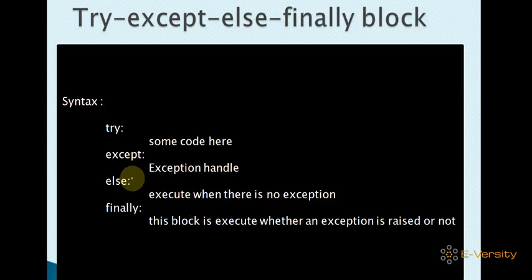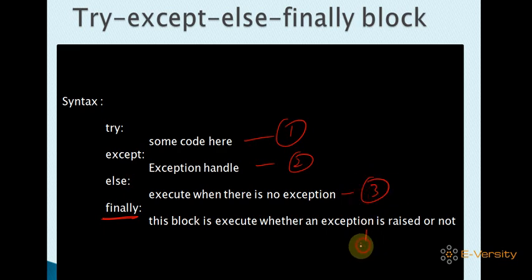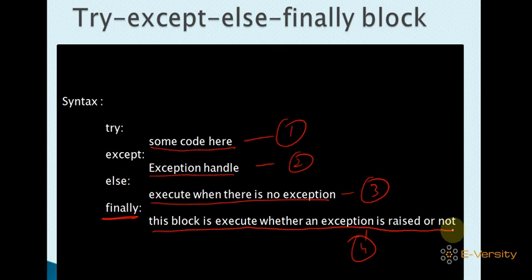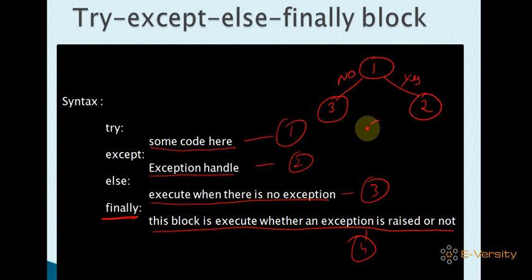And the last one is finally. So now we have 4 blocks: first block, second block, third block, and fourth block. You write some code in the try block. Here you handle the exception, and the else block executes when there is no exception. And this finally block executes whether an exception is raised or not. So this is block 1. If an exception occurs, the second block is executed. If an exception does not occur, the third block is executed, but the fourth block is always executed, either way.